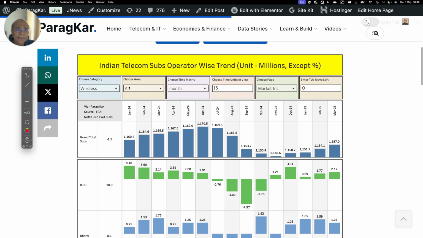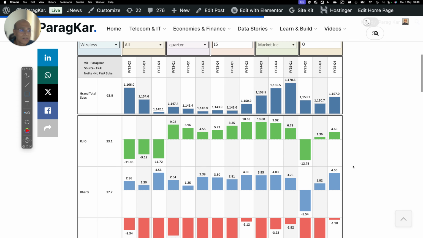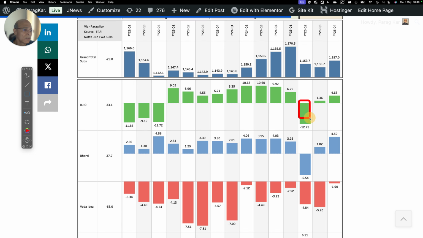So now let's look at it in higher granularity. Let's do it at a quarter level, which will give us a very good understanding. Now, from a quarter level, when you choose wireless, you will find that Bharti has gained 4.5 million in the last quarter, FY25 Q4. Reliance Jio is slightly higher in the wireless again, 4.63 million. So there was a huge drop of Reliance Jio of 12.75 million. Bharti dropped less. So Reliance Jio is making it up, right? For 2 quarters, Reliance Jio is continuously gaining subscribers. Bharti gained 1.82 million. This quarter, Bharti's gains are lower.